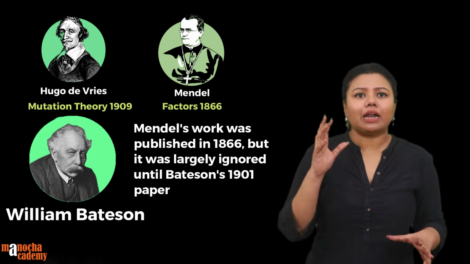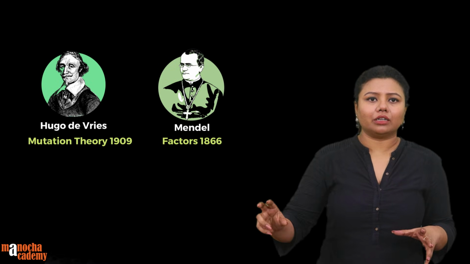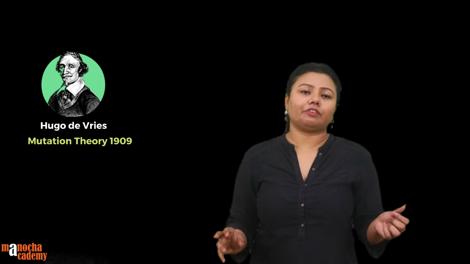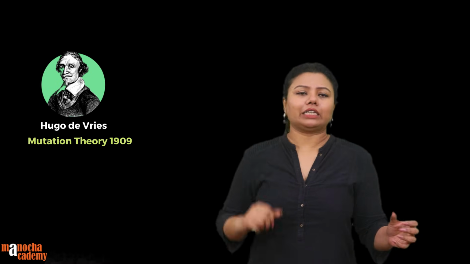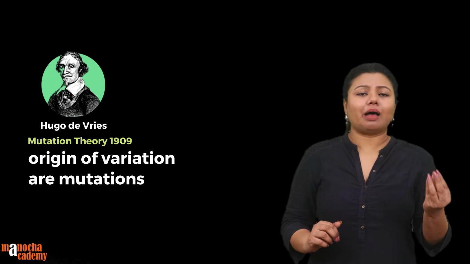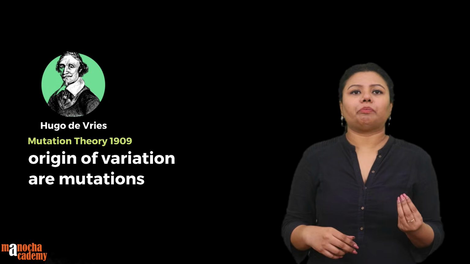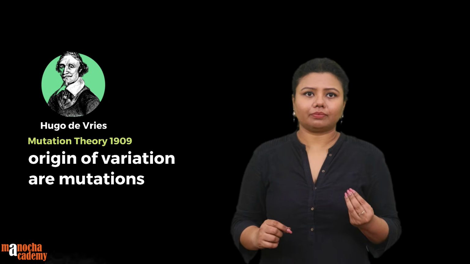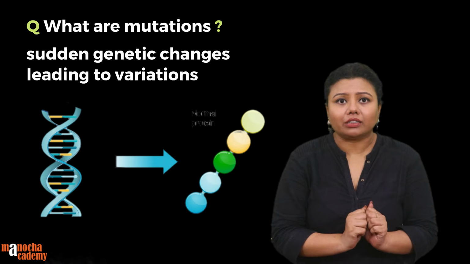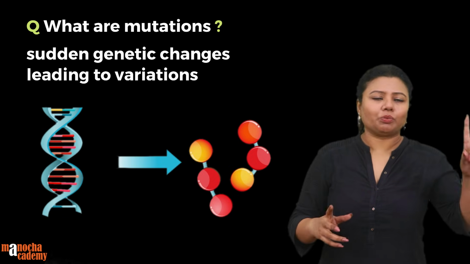He had studied Mendel and now he knew that there was something inside the cell called a factor or a gene, which is responsible for giving a characteristic feature, and if it changes, the feature changes. So he said for the first time that the origin of variation, something that Darwin could not establish at that point of time, is mutations. What are mutations? These are sudden changes occurring in the gene, or what Mendel called factors, which gave rise to new characteristic features that we call variation. That was one problem solved.